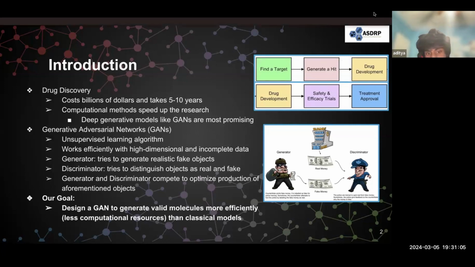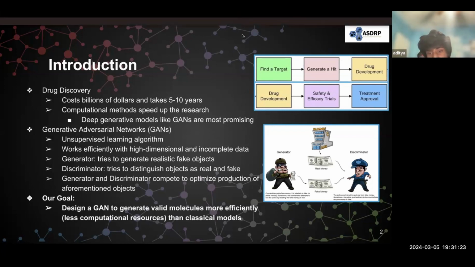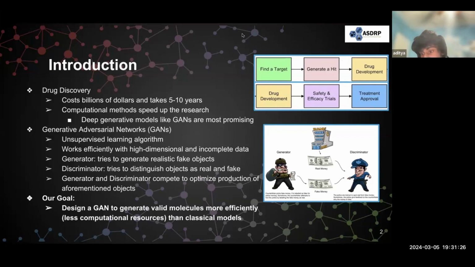A GAN is a machine learning algorithm consisting of two neural networks, the generator and the discriminator. The generator is responsible for creating realistic fake data, and the discriminator is responsible for distinguishing between real and fake data. These networks compete against each other to improve the generation of realistic data. As the generator improves the data generation, the discriminator also improves that detection. Over time, the generator will create fake data that's so realistic, the discriminator will not be able to tell the difference. The goal of our research is to leverage quantum principles to create a generative model that will create valid molecules for drug discovery much more efficiently than classical models.